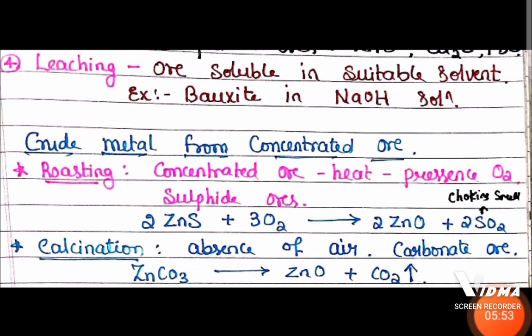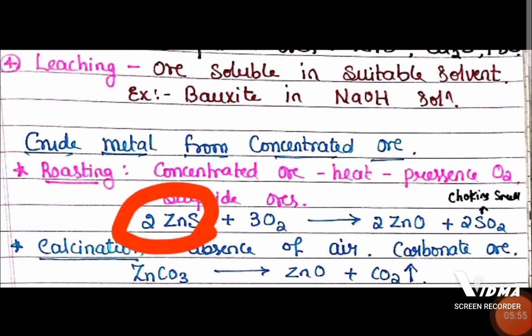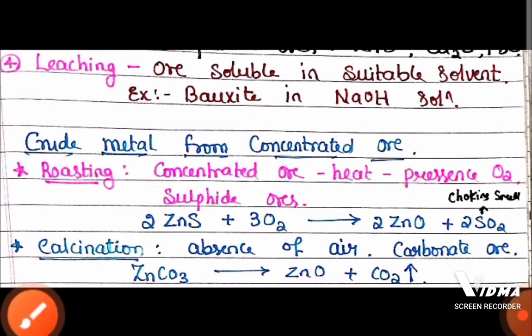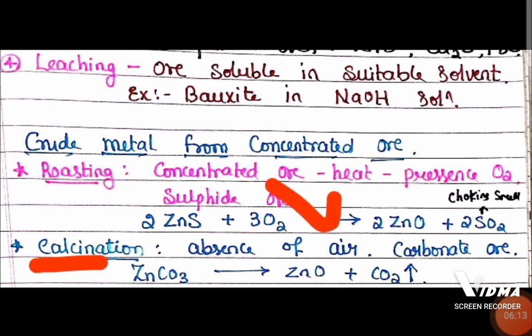For example, sulfide ore like zinc blende, when you heat in the presence of air, in the presence of oxygen in the reverberatory furnace, it converts to its oxide form with the release of a colorless, choking-smell sulfur dioxide gas. That is roasting. Whereas in calcination, the concentrated ore is heated in the absence of air.